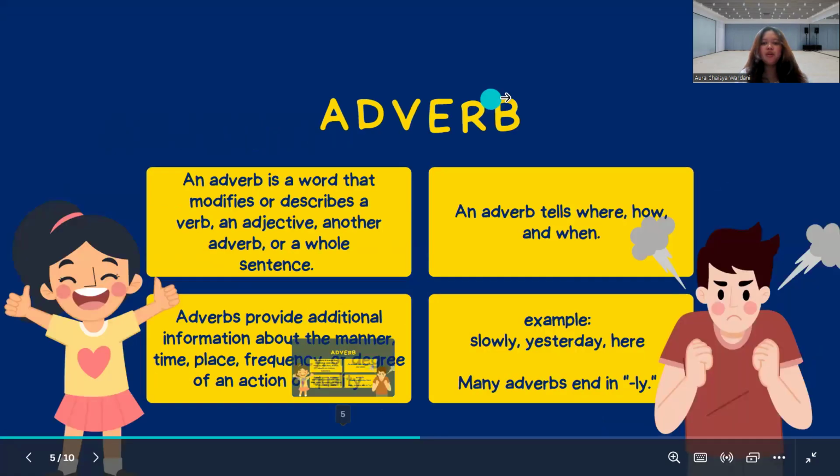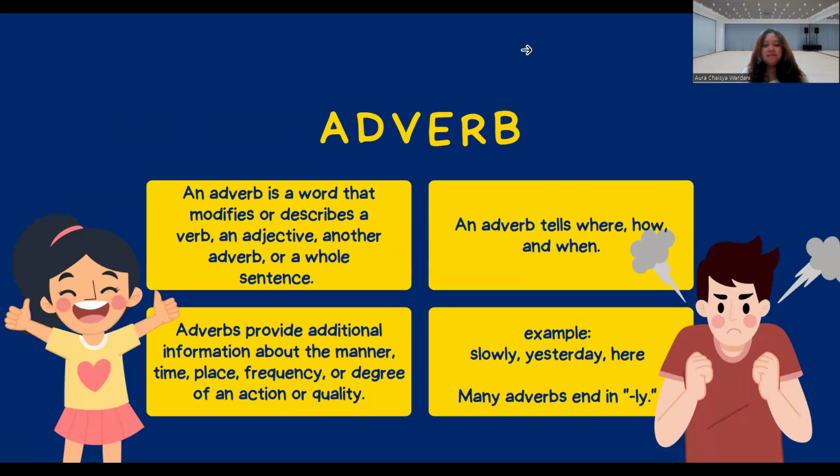And the fourth, adverb. An adverb is a word that modifies or describes a verb, an adjective, another adverb, or a whole sentence. An adverb tells where, how, and when. Adverbs provide additional information about the manner, time, place, frequency, or degree of an action or quality. Examples: slowly, yesterday, here. Many adverbs end in ly.